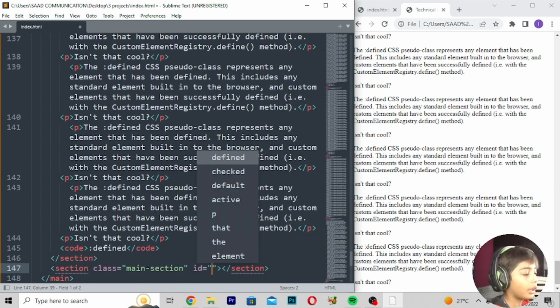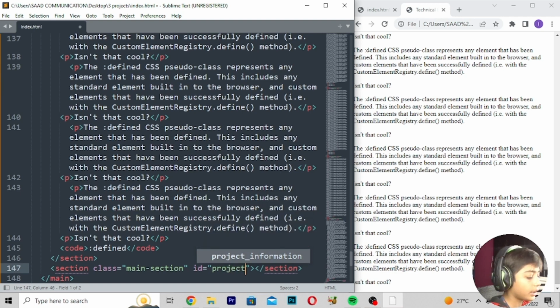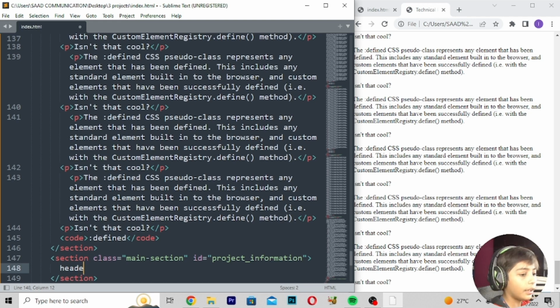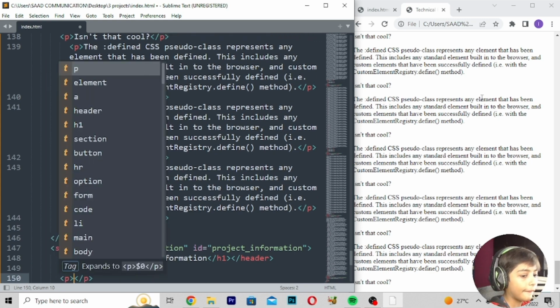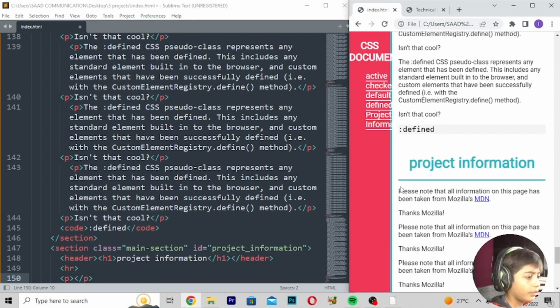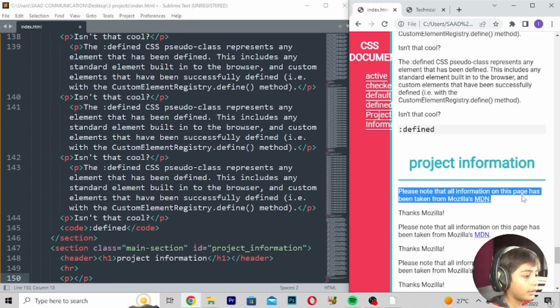Then we can go to the CSS project information, enter header h1 project information, HR, enter P, and P should be my. We can copy that.